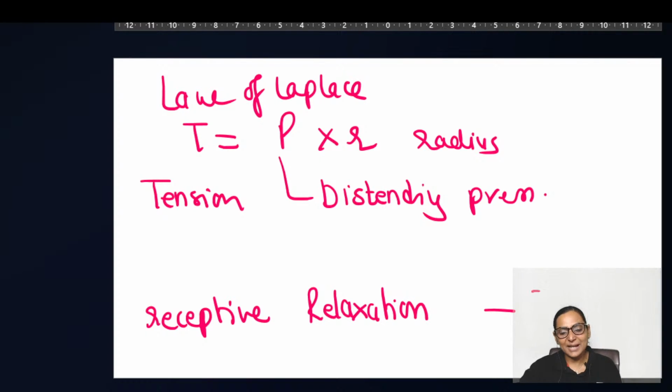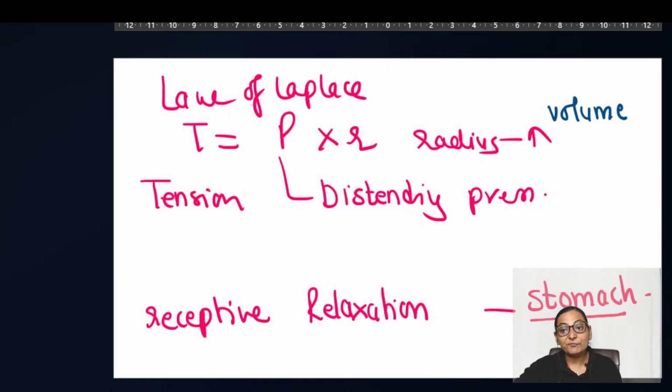And this receptive relaxation is also shown by the stomach. So when there is an increase in R, what do you mean by that? Whenever there is an increase in the volume in the bladder, that means there is increased accumulation of urine in the bladder, the volume increases. That is, the R is increasing. So when there is an increase in the R, there is going to be a rise in the tension, which will prevent the pressure from increasing.